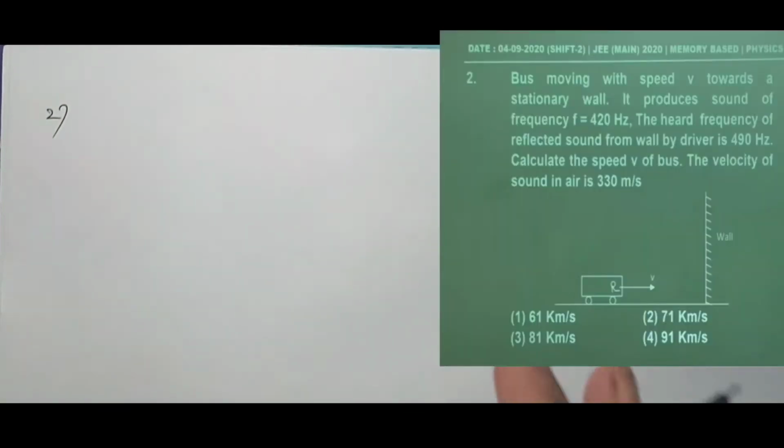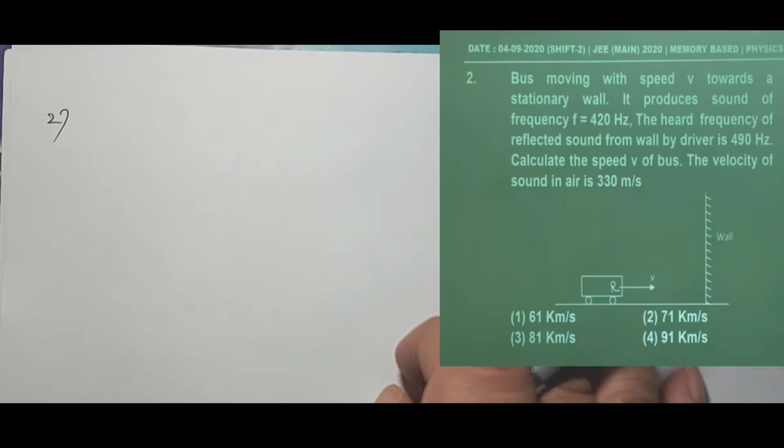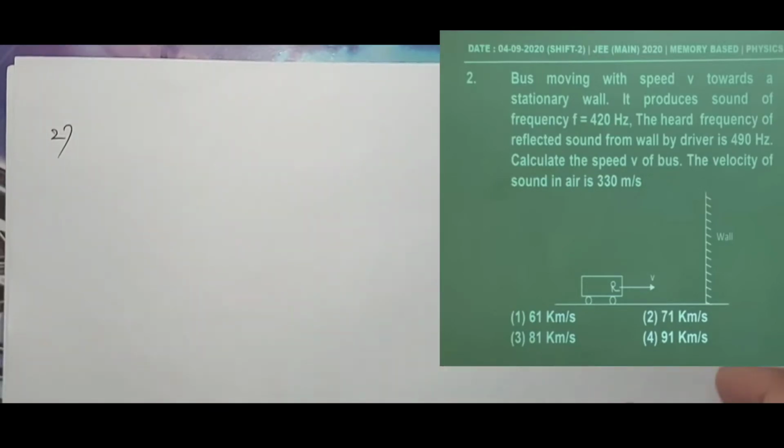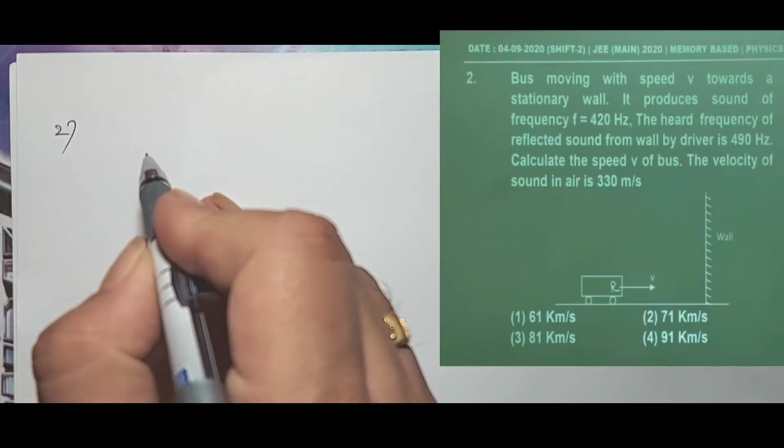Okay, next problem. A bus is moving with a speed v towards a stationary wall. It produces sound of frequency f is equal to 420 Hz. The heard frequency of reflected sound from the wall by the driver is 490 Hz. Calculate the speed v of the bus. The velocity of sound in air is 330 meter per second. So this is asked from the Waves chapter.